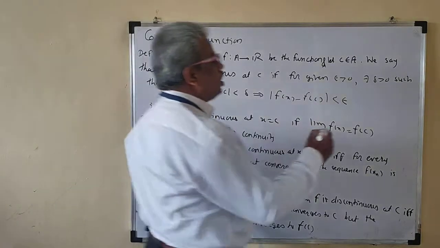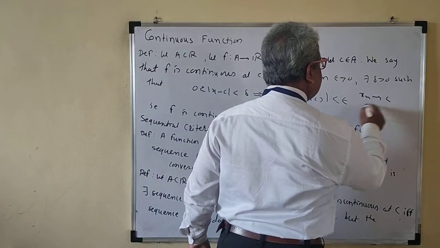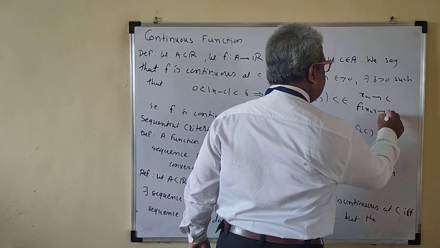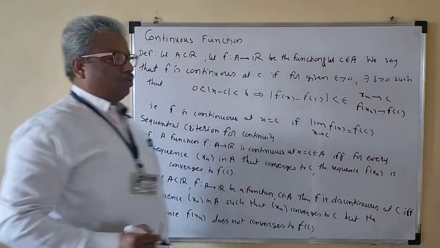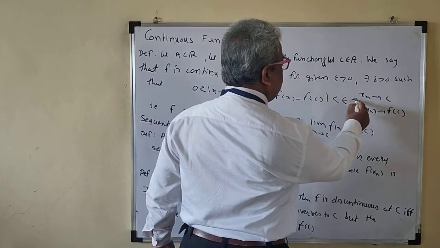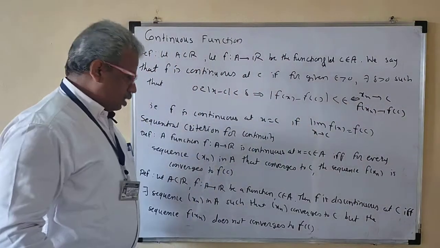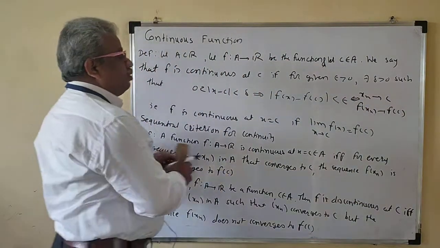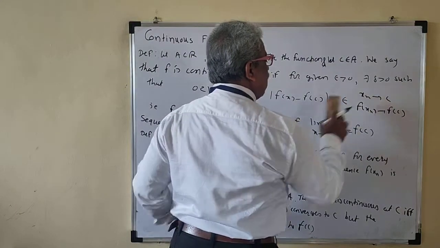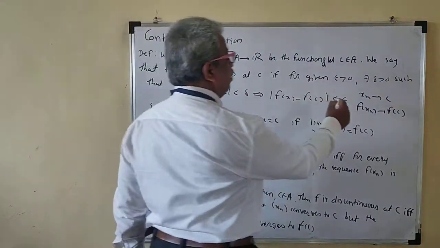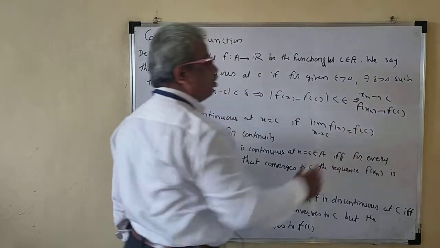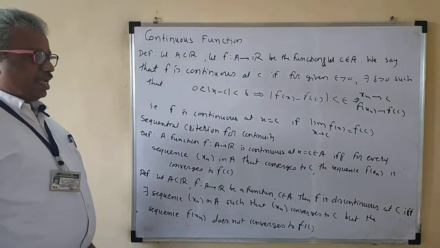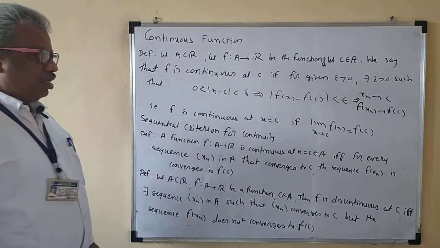That means xn converges to c, f of xn converges to f of c. Okay, so f is continuous at c if and only if xn converges to c implies that f of xn converges to f of c.